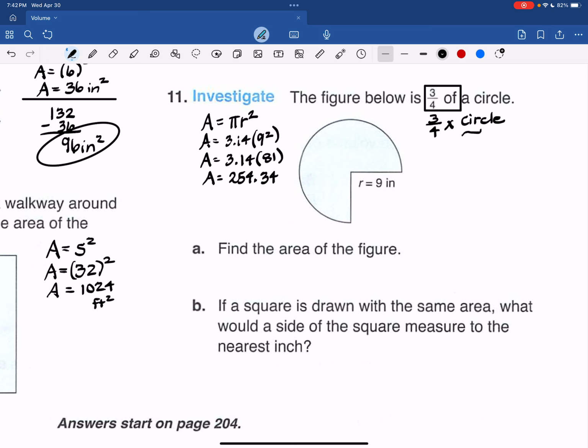So I'm going to bring that 254.34 in here for my circle and multiply it by 3/4. Now you can use 0.75 for 3/4, or you can multiply the fraction. It doesn't matter. That will give you 190.74. So the answer here is 190.74 square inches.